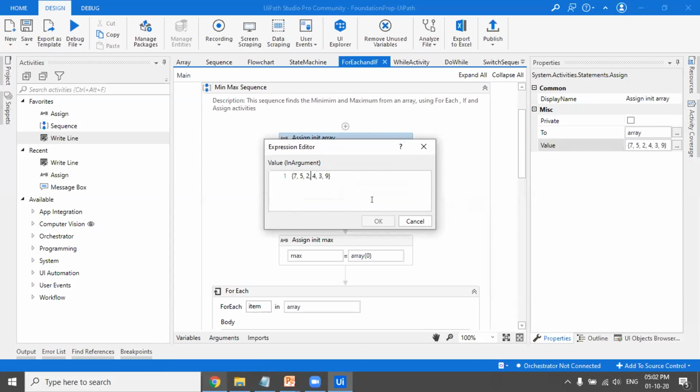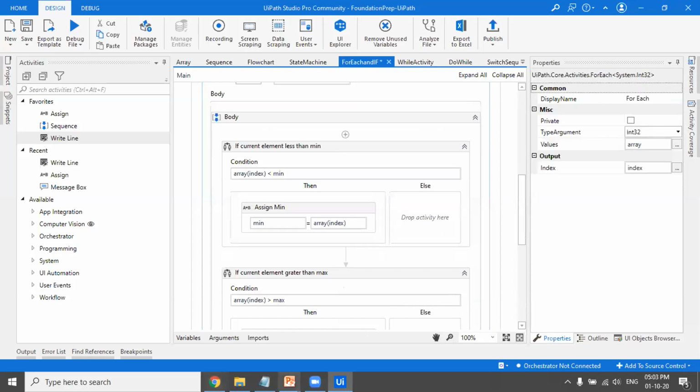So let's change this thing. We'll make it 17. We'll make it 50, 42, 47, 13, and 90. So our minimum value would be 13 and our maximum value would be 90.